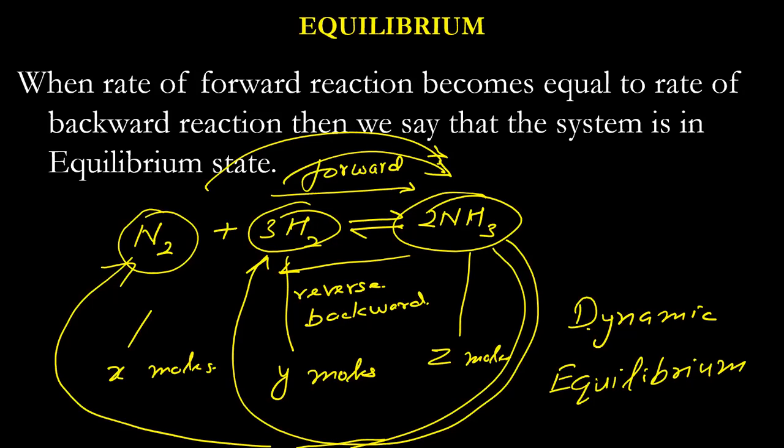So if you are asked the question, why do we call this equilibrium or chemical equilibrium as dynamic equilibrium? You will say because the reaction in forward and backward direction, both reactions are taking place, but the rate of these reactions is the same. That's why the concentrations of all reactants and products are constant. That's why we call it dynamic equilibrium.